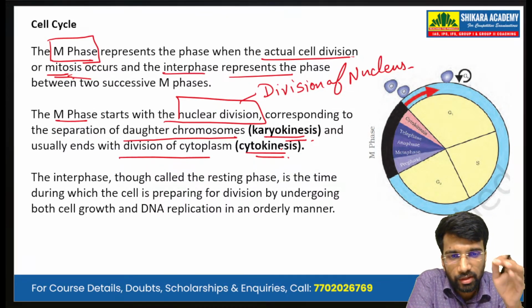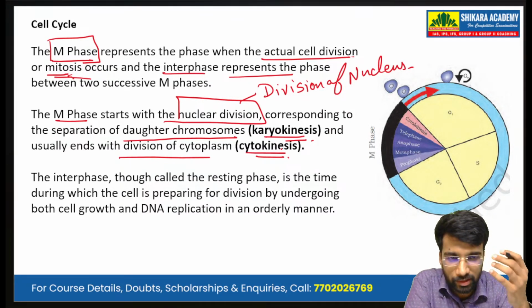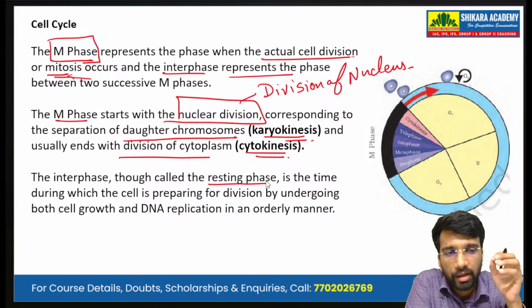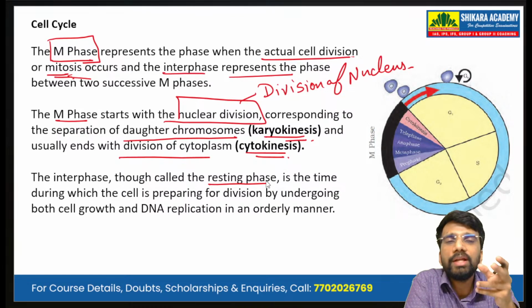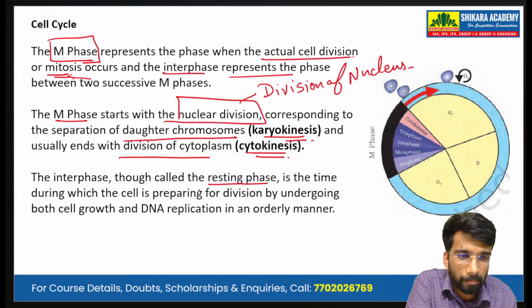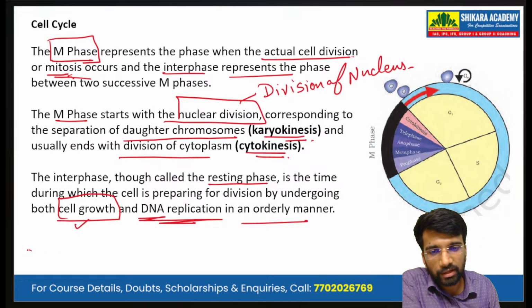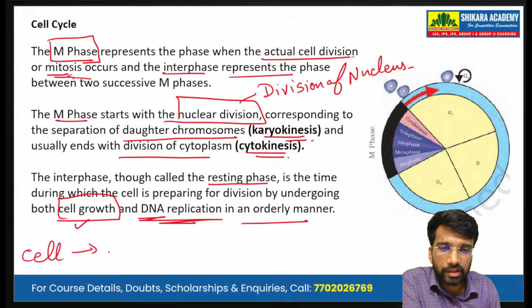The interphase, though it is called the resting phase, in which the actual mitosis process is not happening, is the time during which the cell is preparing for division by undergoing both cell growth as well as DNA replication in an orderly manner. So firstly, we know that there is a cell. This cell grows in size.